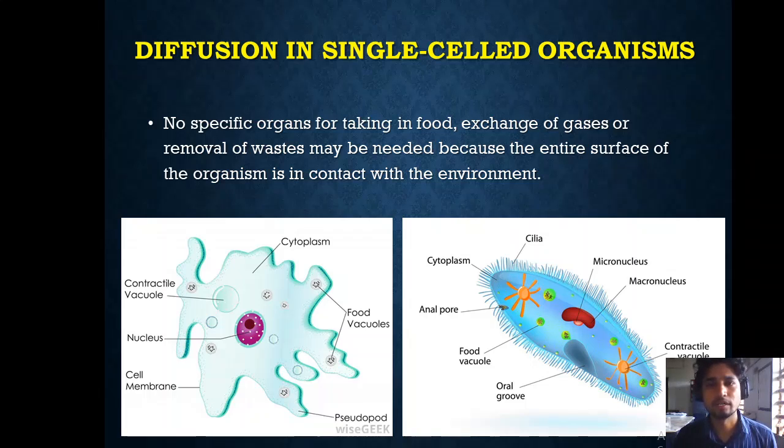We don't take anything by diffusion. Usually whatever we take, we take it by a specific organ. So these unicellular organisms don't need any specific organ. However, our body needs a specific organ for everything. Like to take oxygen, we need lungs. To take food and digest it, we need the stomach. And to transport it, we need the heart and other parts of our transportation system. But these unicellular organisms don't need any specific organ because simple diffusion is working for them.